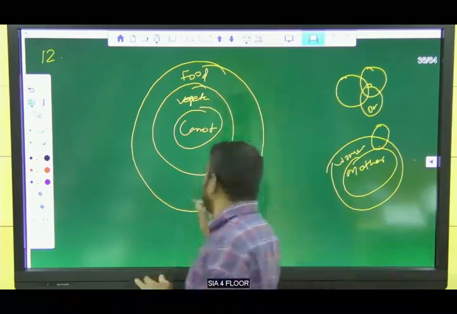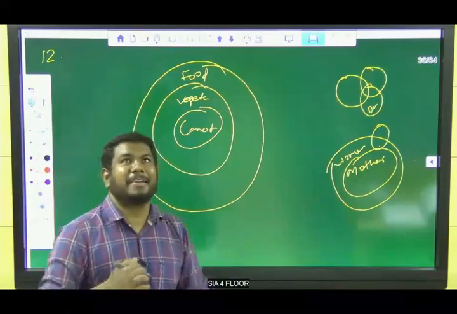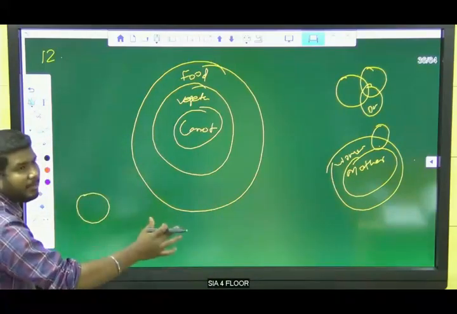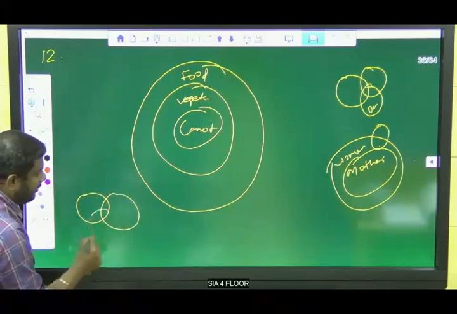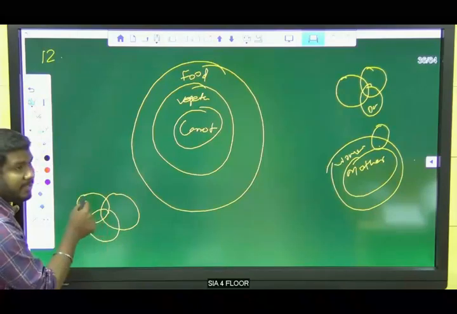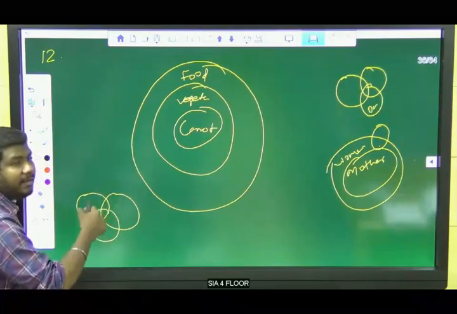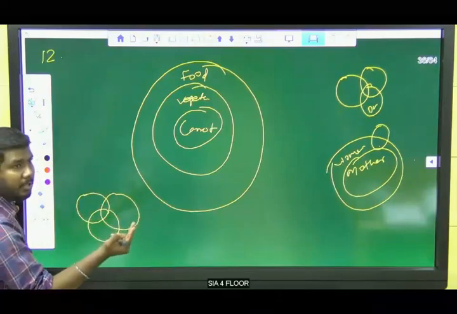Okay, listen here. All are three professions, but one person can be all of these. A doctor can also have interest in dancing, so he can learn dance and be a dancer. And he can write some books also. So he can be an author for some medical books, right?